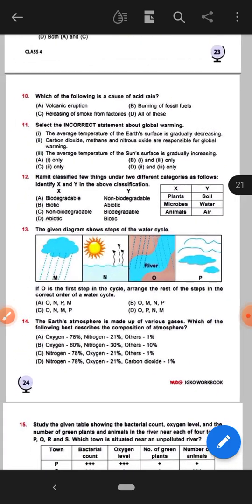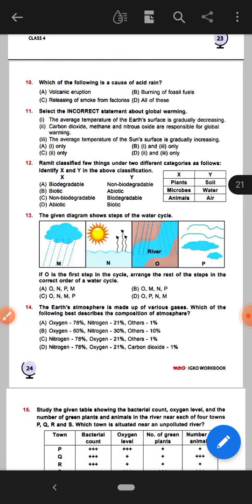Now arrange this. Here the right answer will be option A, that means ONPM. The first step is O, the second step is N, third is P, and fourth is M.